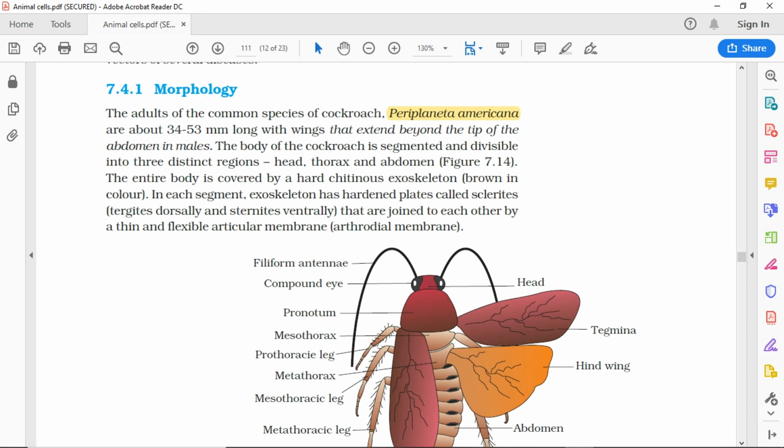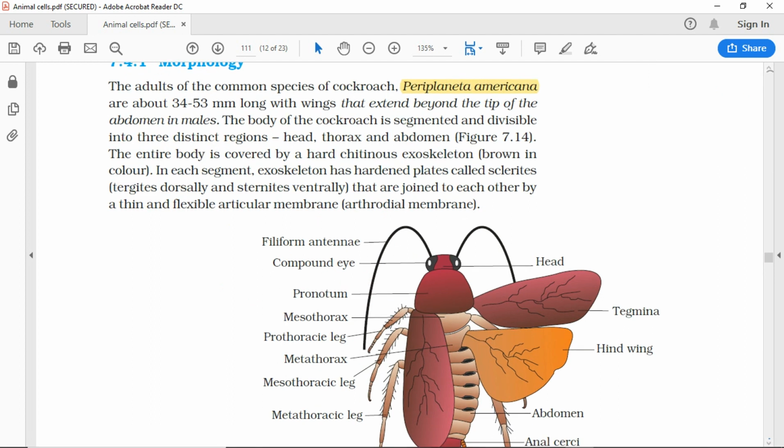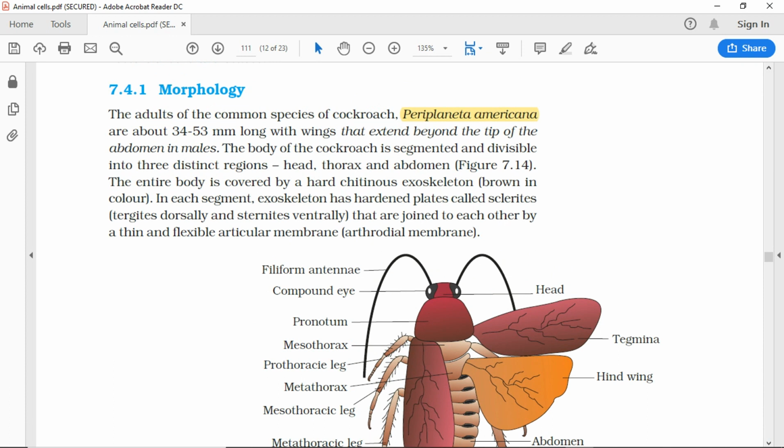The entire body is covered by a hard chitinous exoskeleton, brown in color. In each segment, the exoskeleton has hardened plates called sclerites, tergites dorsally and sternites ventrally, that are joined to each other by a thin and flexible articular membrane, arthrodial membrane.